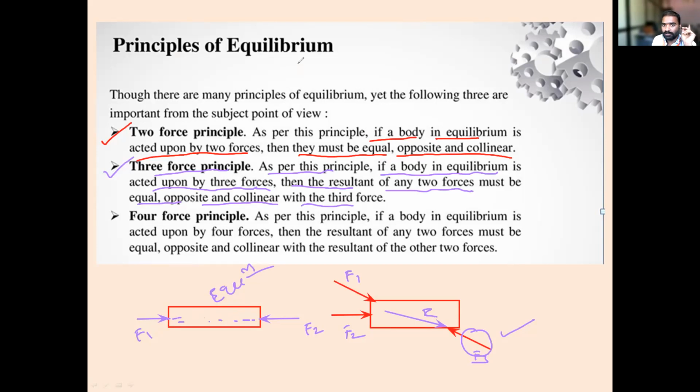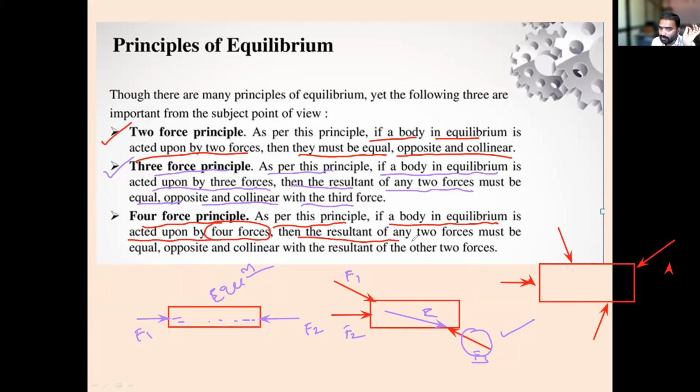Okay. So if I consider one more diagram, this is one body, subjected to another number of forces. This is one force, this is one force, and this is one force, and another, this is one force. Just read the statement, what it is saying. Four forces. As per this principle, if a body is in equilibrium, acted on by four forces,